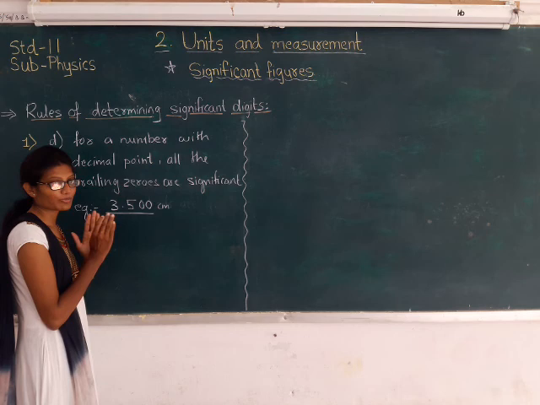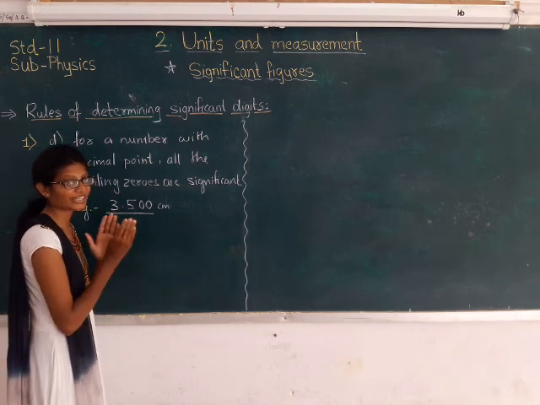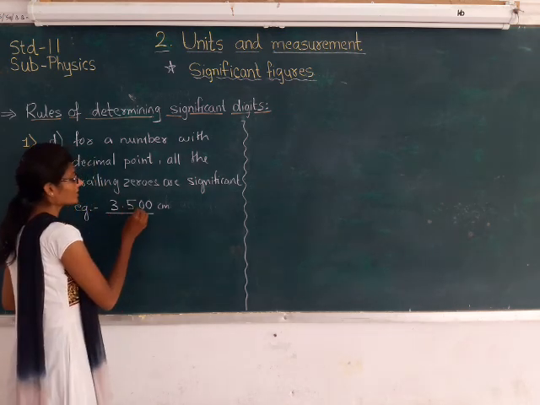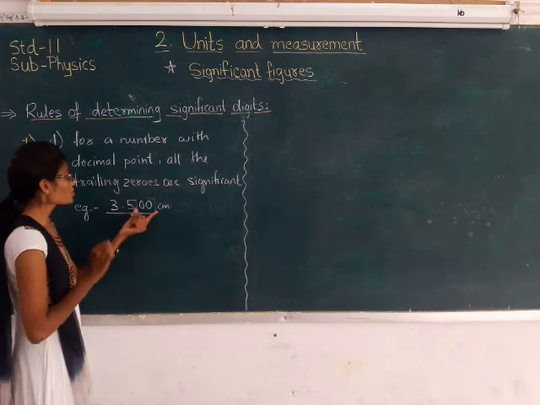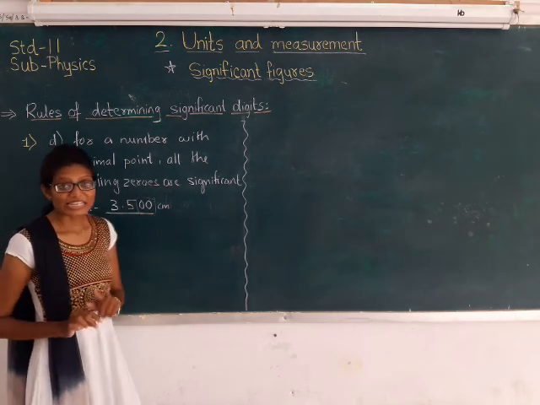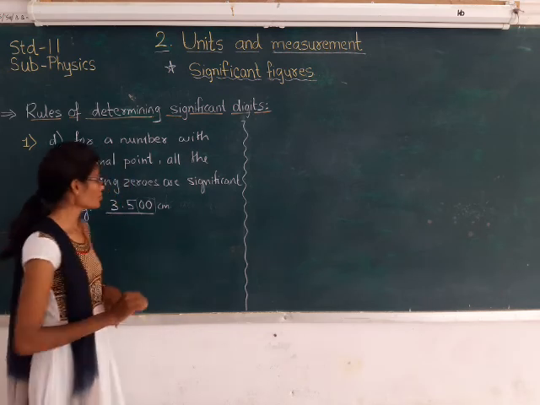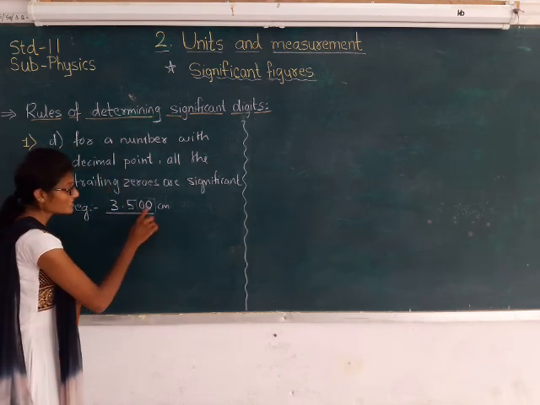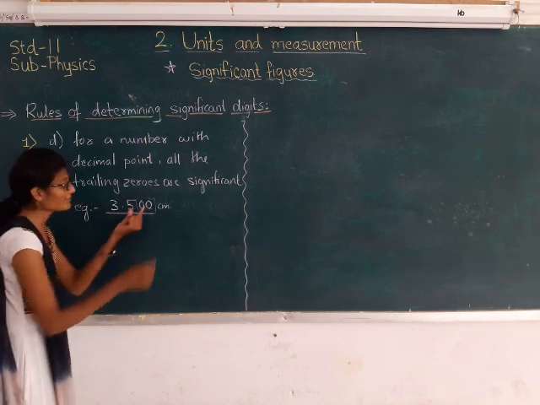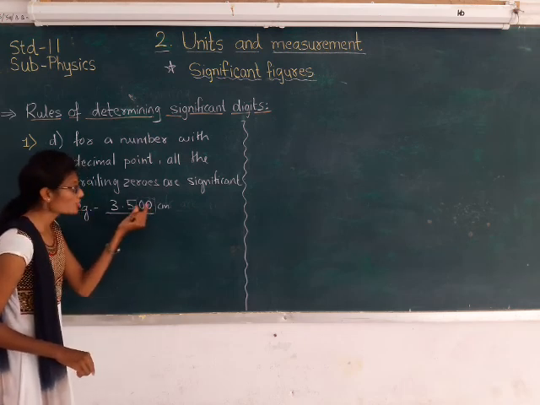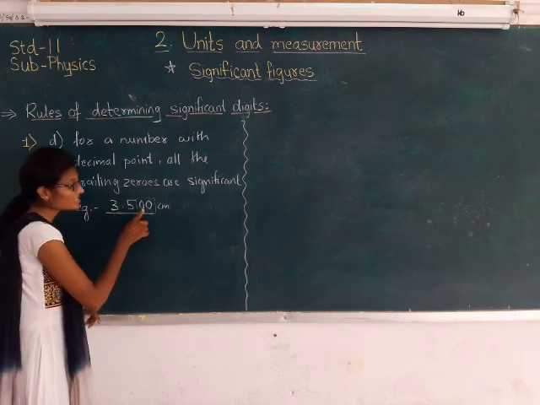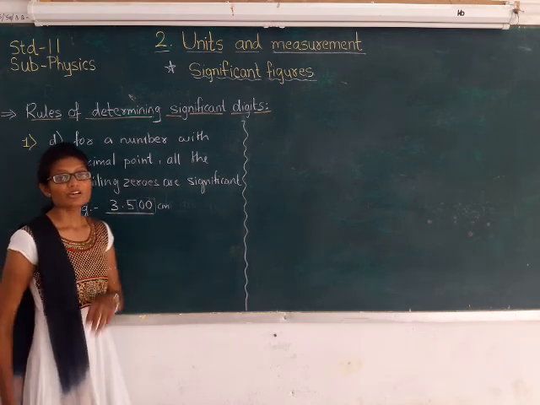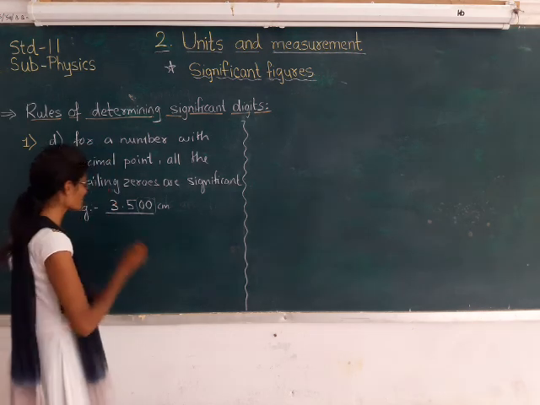Trailing zeros means the terminal zeros, the zeros that are at the end of the number. So we have two zeros over here at the end of the number, and these two zeros are significant. So because we are considering these as significant, the total digits over here are 3, 5, 0, 0. We have 4 significant digits over here.